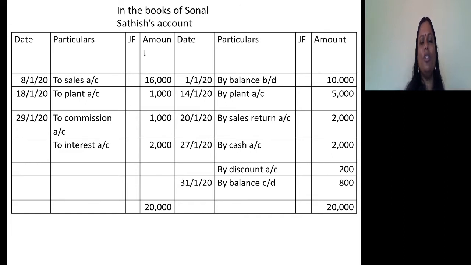So on 1/1/2020, by balance brought down, how much did I record? 10,000. Why did I record it as by balance brought down 10,000? It was given that there is an amount due to Satish. It is not due from Satish. If it is due from Satish, Satish will become a debtor. Debtor is an asset. As it is due to Satish, Satish is a creditor. Creditor means liabilities. Try to understand. So we are supposed to pay. We, means Sonal, are supposed to pay 10,000. So that is the opening balance on 1/1/2020, by balance brought down 10,000.